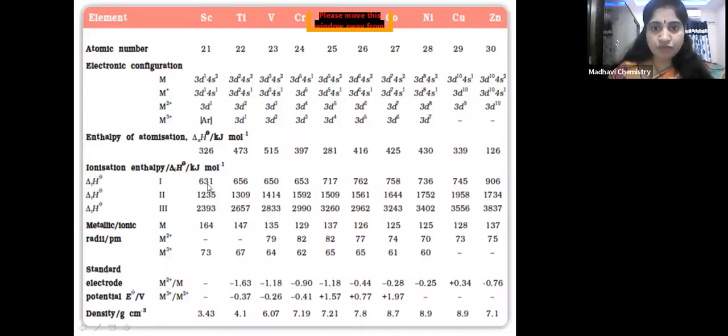You can see here, from left to right, what happens? The size is decreasing. Because of that, ionization enthalpy is also increasing, and the first ionization enthalpy is less, the second ionization enthalpy is more, and the third ionization enthalpy is very high. Next, metallic radii and ionic radii are also given here, and the standard electrode potentials of the M2+/M and M3+/M2+ redox couples are given here, and the densities are also given here. So these are the general properties of the 3d series of elements. You just go through these, children.